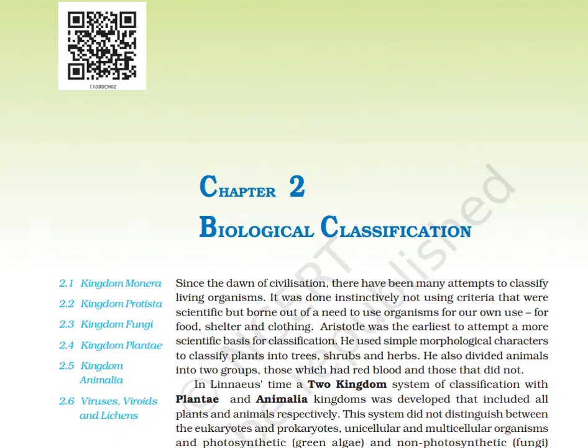So today we are going to do NCERT line by line reading of biological classification. So take a moment to relax, put on your headphones or earphones, and now let's listen to this calm reading